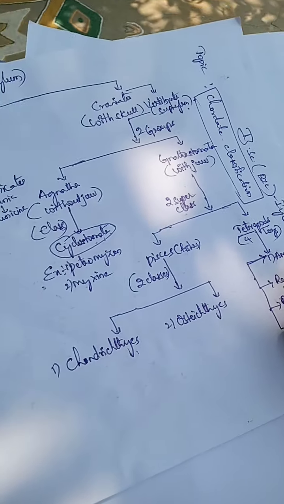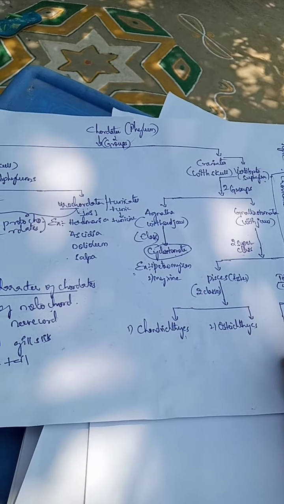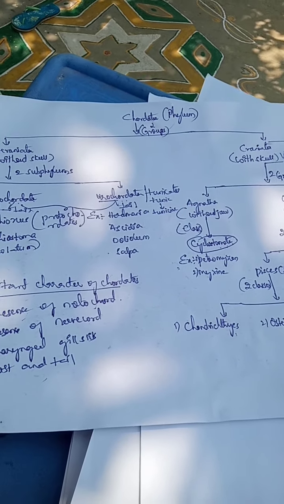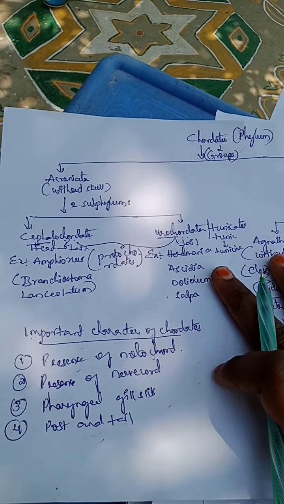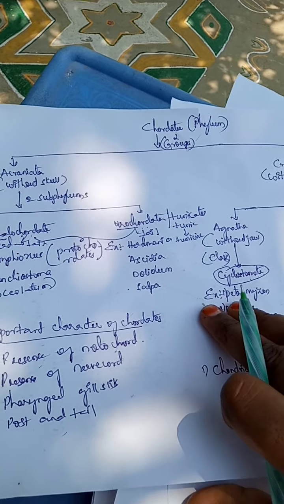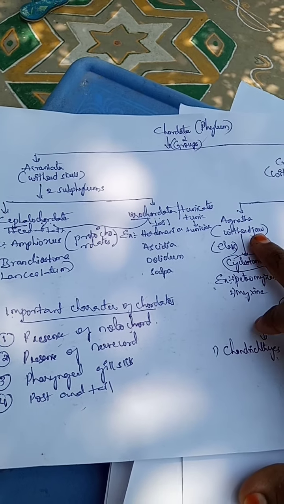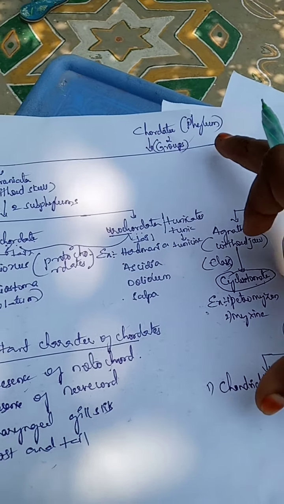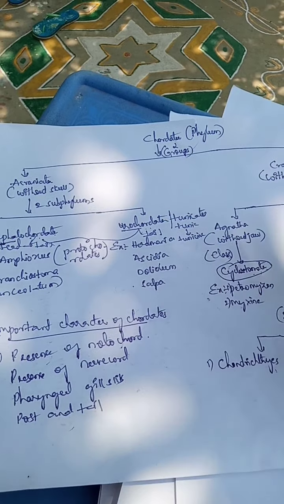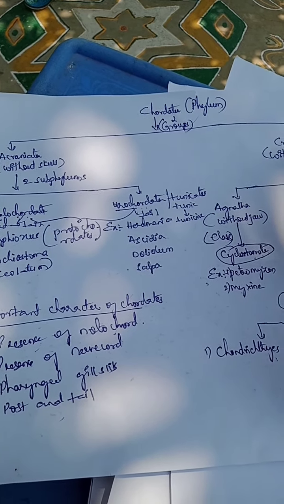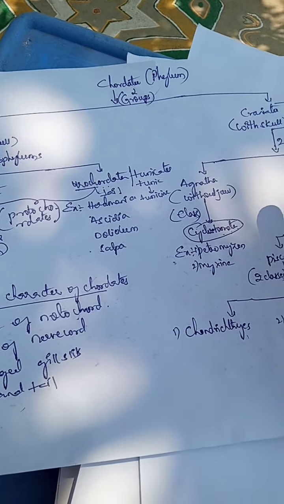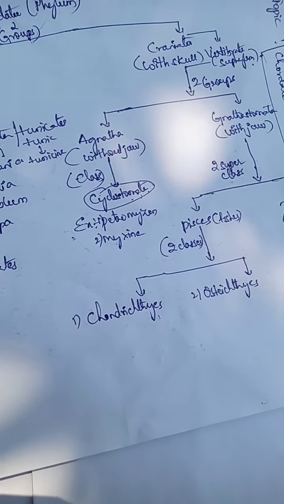So girls, this is the brief classification of chordates, or Vertebrata. Don't feel nervous, it is very easy. When they ask for an essay, write on classification of the chordates, you have to draw this flowchart, give the examples under that, and discuss it with two or three points. Then the essay will be very easy.